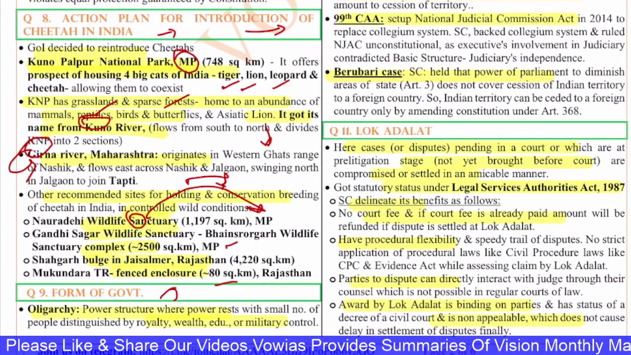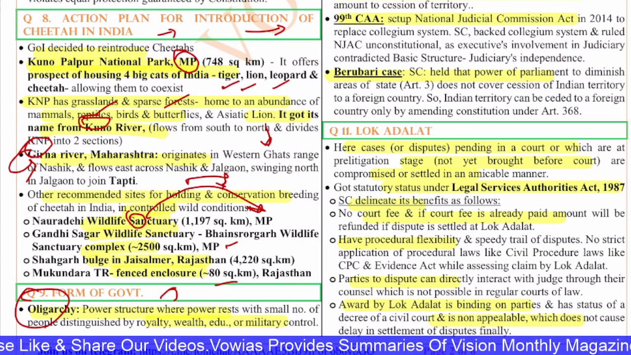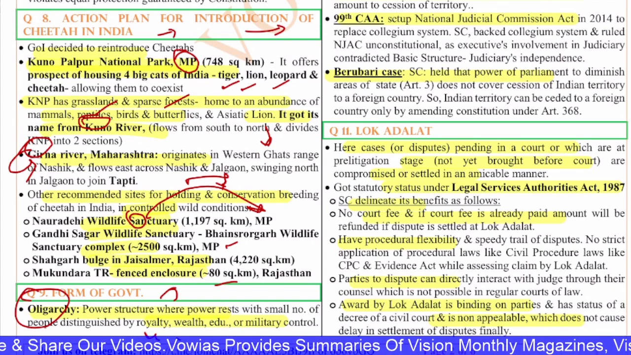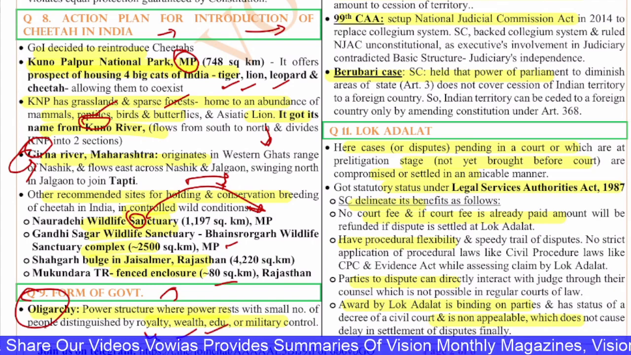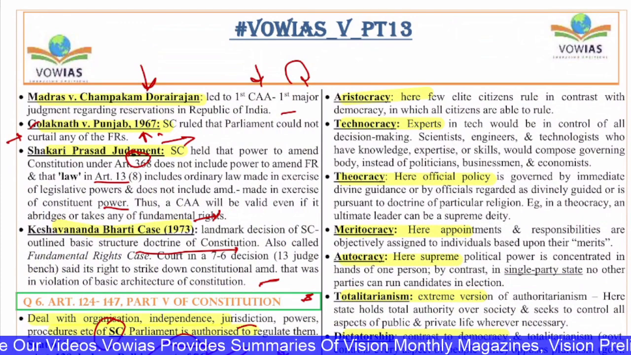We have the various forms of government. First is oligarchy. Oligarchy is that power structure where power rests with a small number of people distinguished by royalty, wealth, education and military control. That is called oligarchy. That means only very few people will rule the entire country.